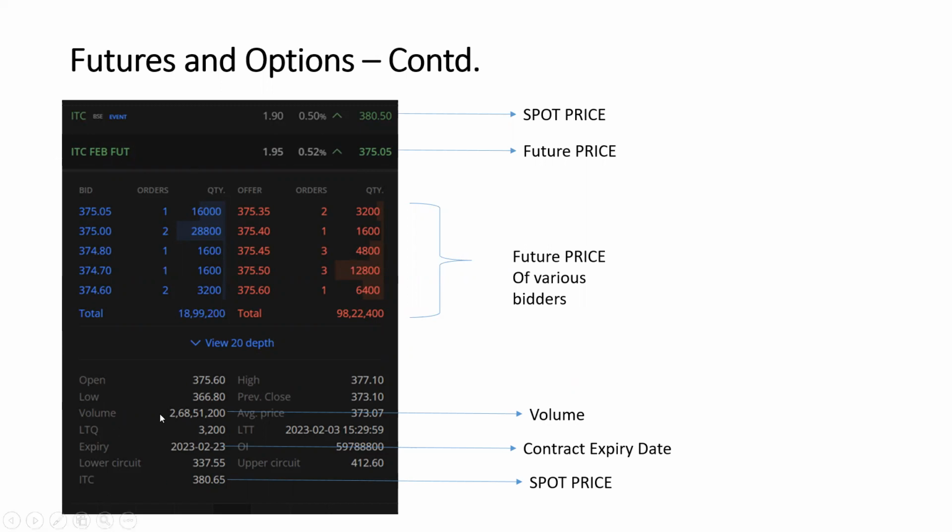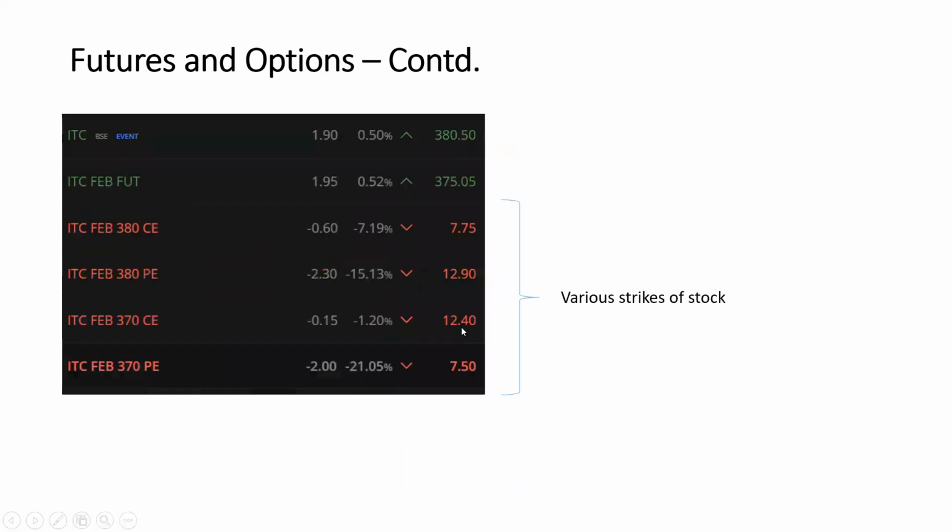Apart from this, you can see the value, volume, how much it is quoted, open, high, low for these. The future value is also there. And the expiry date is very critical. February 23rd is the date this particular contract will expire. Suppose you buy this, you have to book this stock before 23rd of February. That is what it is trying to show. For this particular future value, it is also showing what the spot value is.